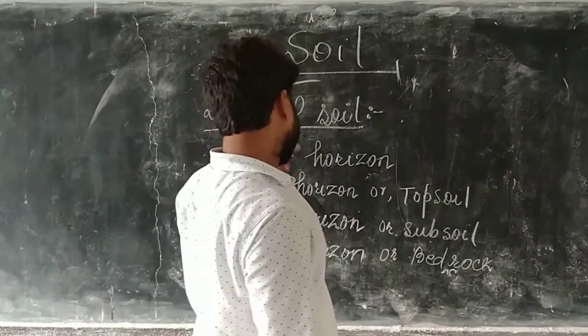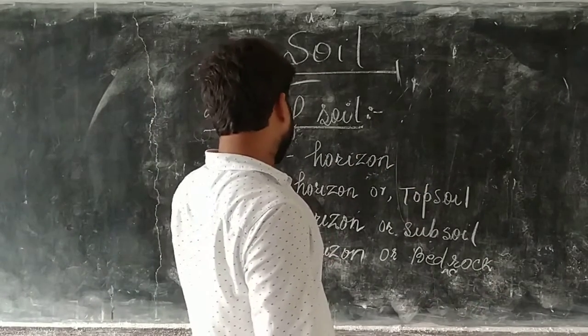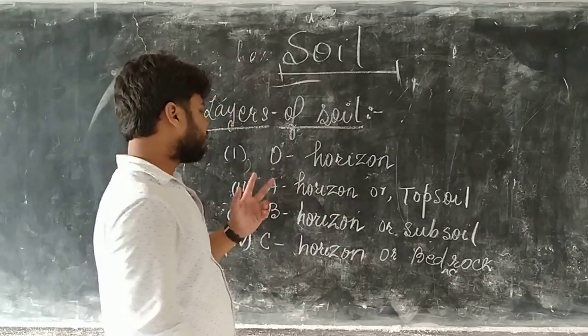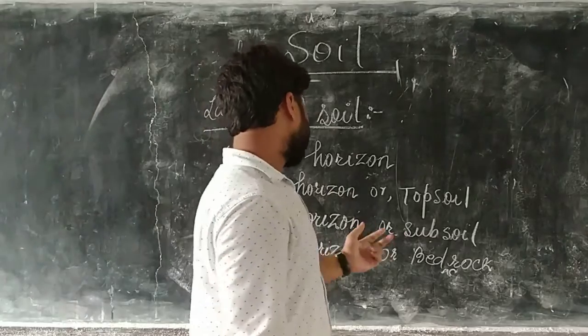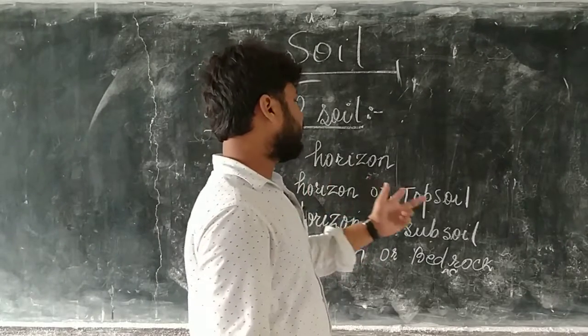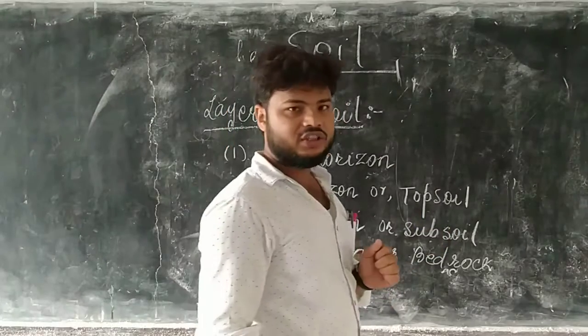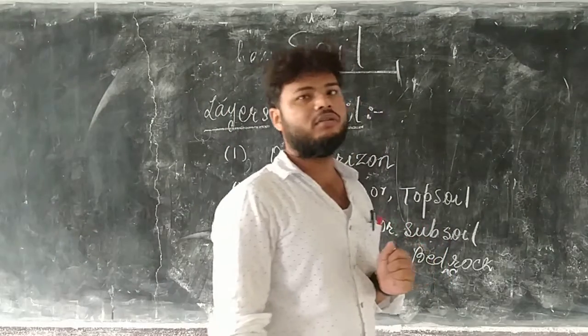Here all four layers of soil are written: O horizon, A horizon, B horizon, C horizon. A horizon is topsoil, B horizon is subsoil and C horizon is bedrock.